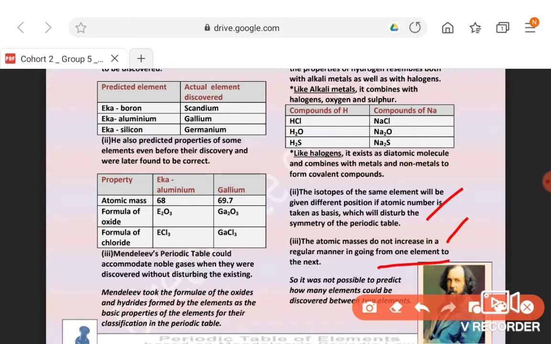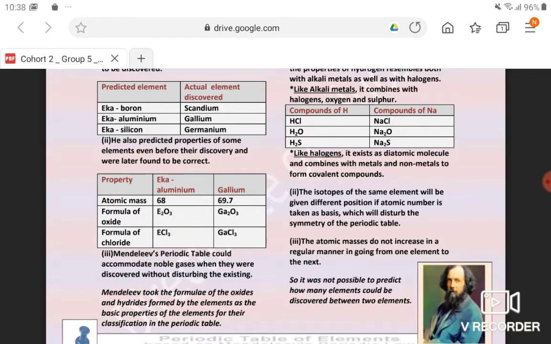Similarly, atomic mass does not increase in a regular manner from one element to another. Sometimes the atomic mass increases manifold, sometimes it does not. For example, the atomic mass of hydrogen is 1, after that the atomic mass of helium is approximately 4, after that approximately 6.9 for lithium. So atomic mass does not increase regularly.